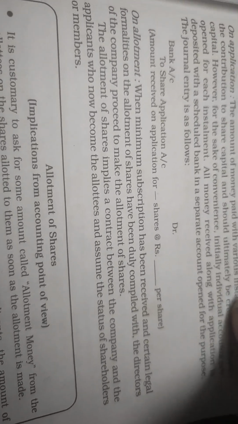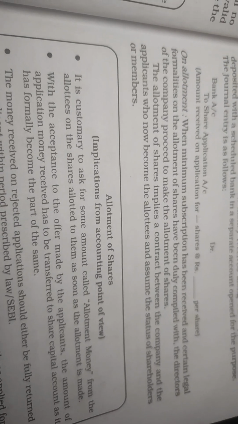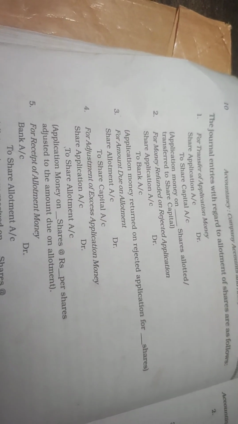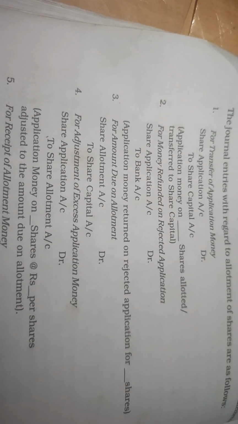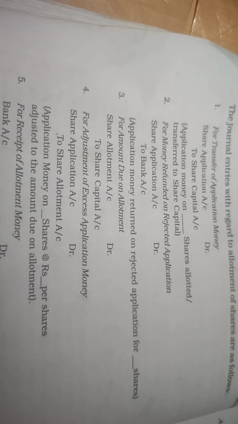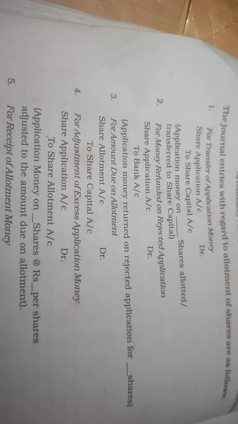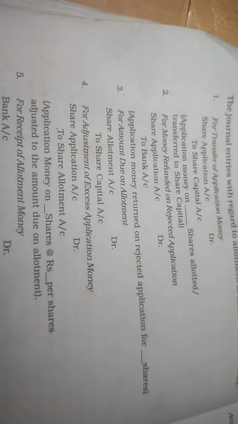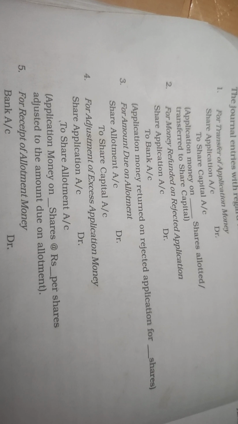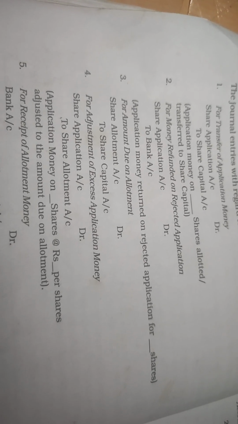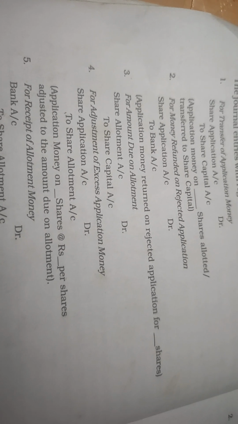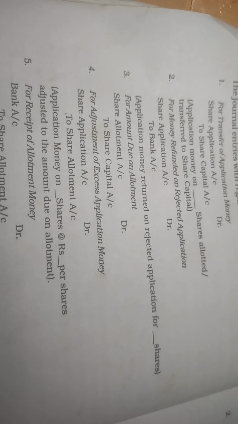On allotment, when minimum subscription has been received, the company will proceed with the allotment of the shares. Then the allotment accounting procedure is for transfer of application money. That is, the company got the application money, and the company transfers it into its share capital. So the accounting treatment is share application account debited to share capital account. The narration is: application money on shares allotted transferred to share capital.